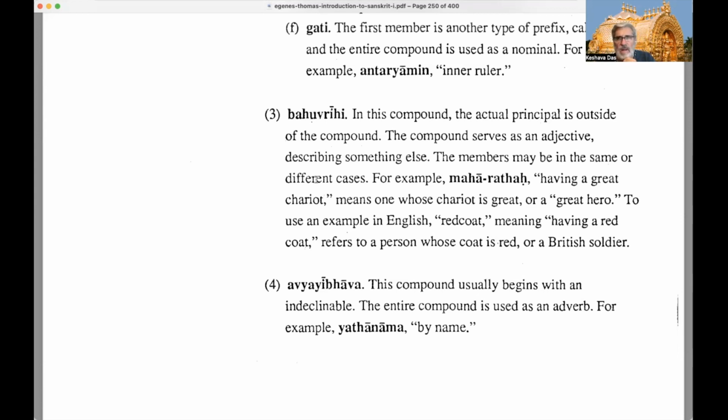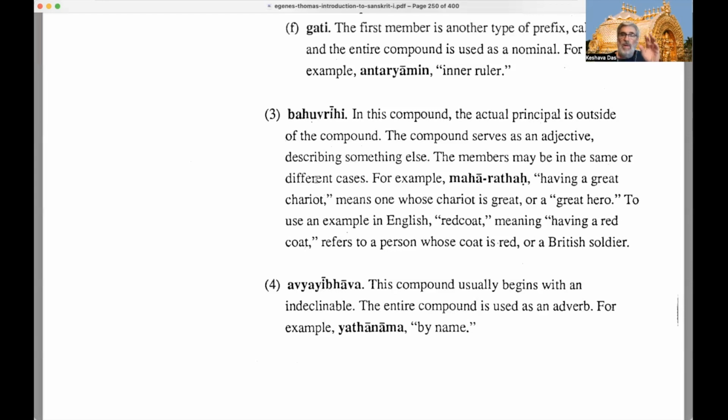The compound serves as an adjective itself, describing. We could try to say papa-yonayah, in Gita 9:32. Lowborn. Who's lowborn, right? It refers to somebody outside of it. It just says lowborn. It refers to some group outside of that, perhaps. So the members may be in the same or different cases. In this Bahuvrihi, the type of samasa, the members of the compound may be in different cases, or they may be in the same case, right? But none of them are the principal. The principal is outside of the compound.